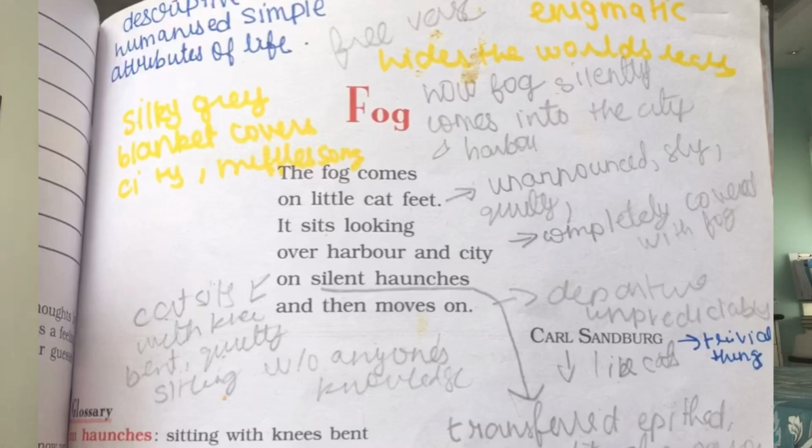Fog. The fog comes on little cat feet. It sits looking over the harbour and city on silent haunches and then moves on.